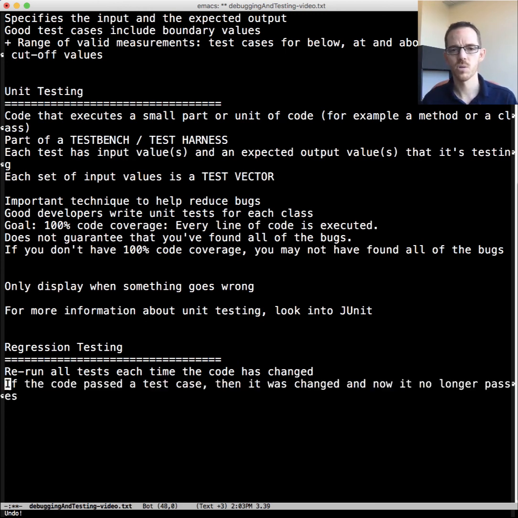The name regression testing comes from this: if you have code that used to pass one or more test cases, and it's changed and it no longer passes one or more test cases, then we say the code has regressed.